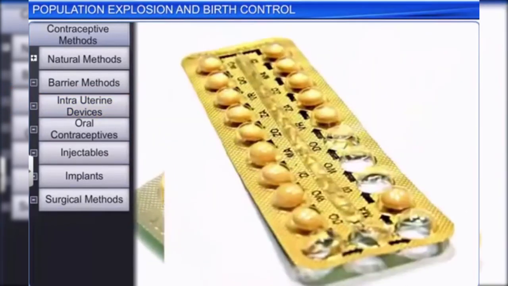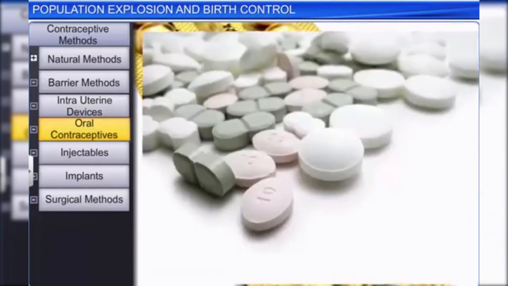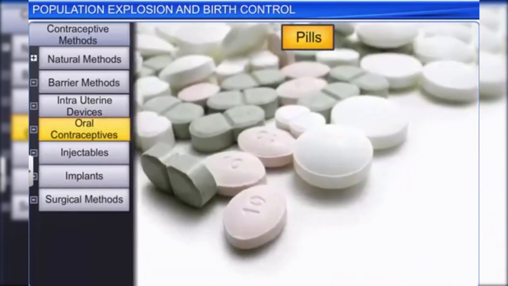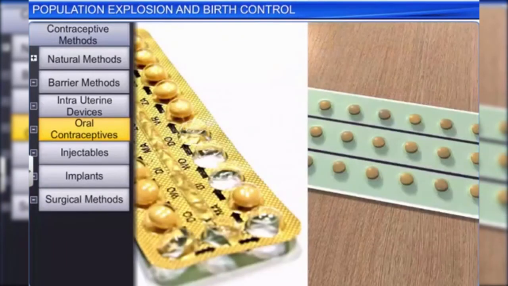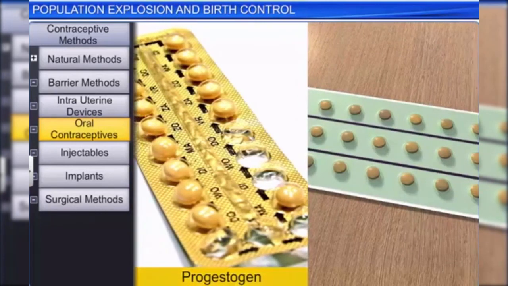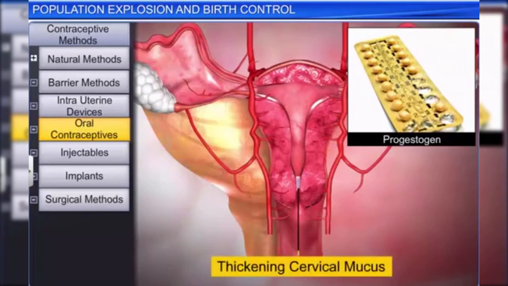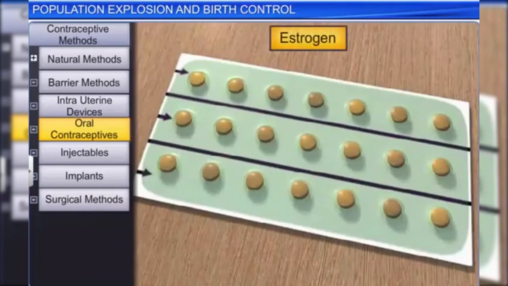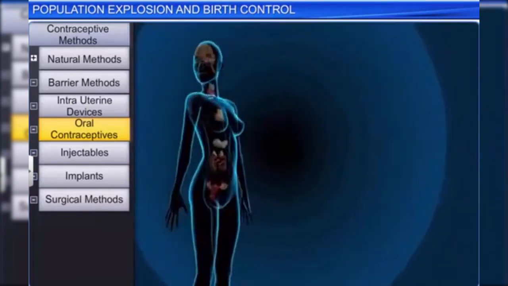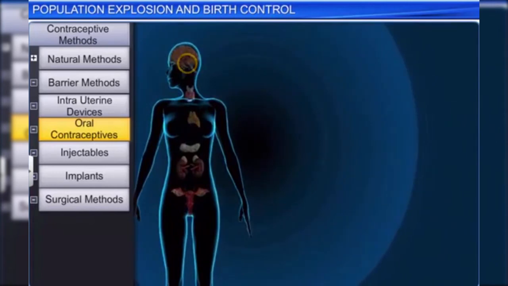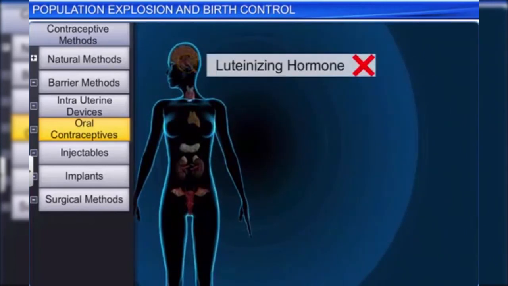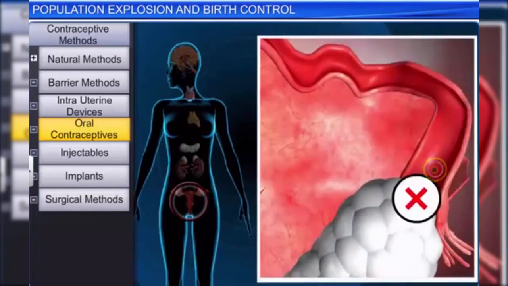Apart from IUDs, women can also use oral contraceptives called the pill. This is a small tablet containing small doses of either progestogen or a combination of progestogen and estrogen. Progestogen thickens the cervical mucus, which hinders the sperm's motility, while estrogen obstructs the pituitary gland from producing luteinizing hormone, which prevents ovulation.